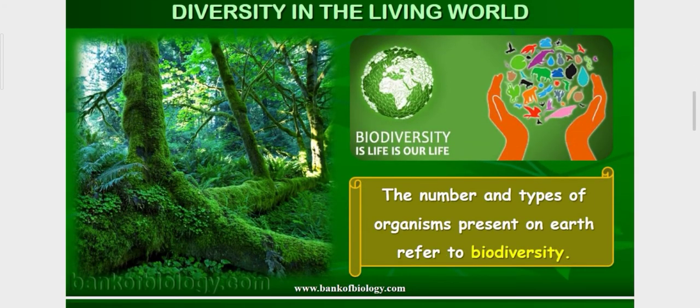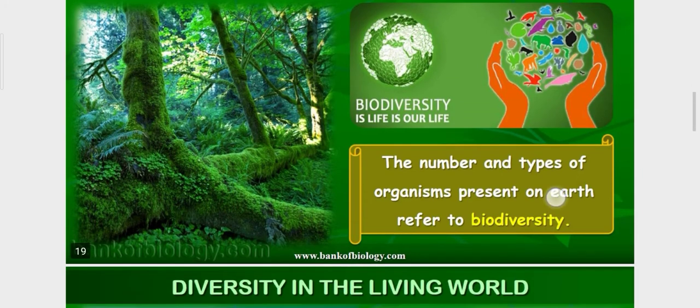Now diversity in the living world. The number and types of organisms present on the earth is referred to as biodiversity. Bio means life, diversity means number. Okay, diversity means how many varieties they have. So the number and types of living organisms present in our environment are called biodiversity.